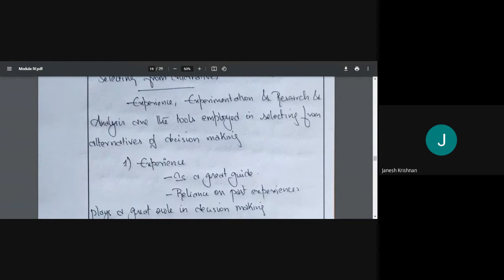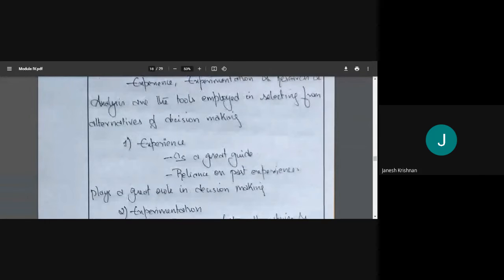In the past we had observed something, and this was the result. That was based on past experience. You can rely on past experience and it will give a good guide. So last time I did this, my result was this much. So I need to change that, I need to adapt that, like that. That is experience.